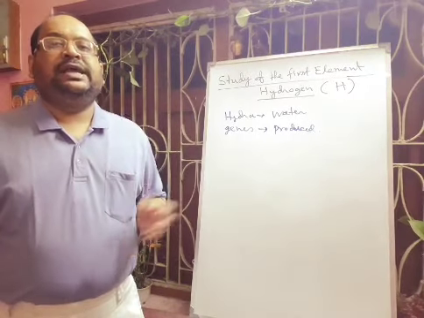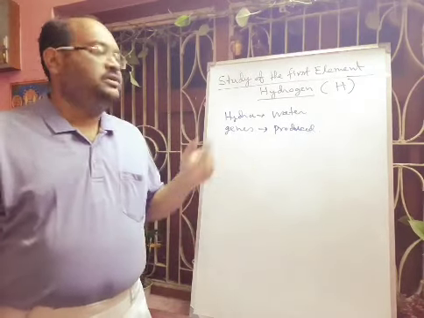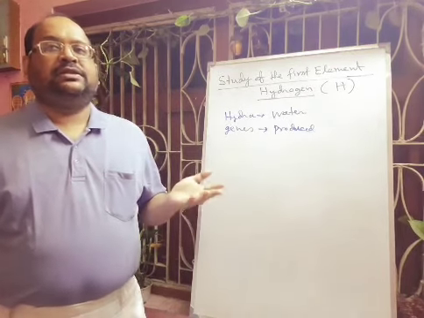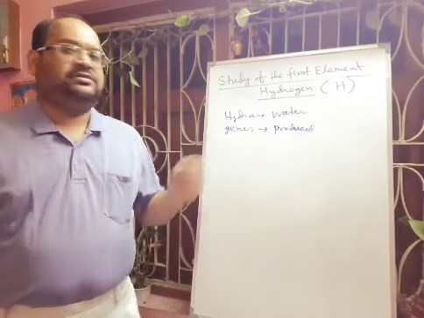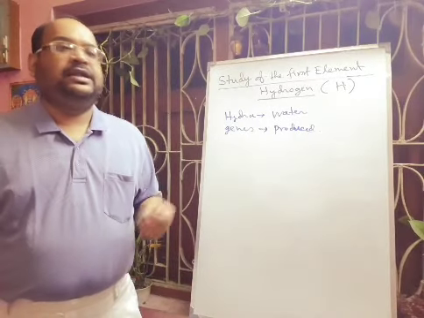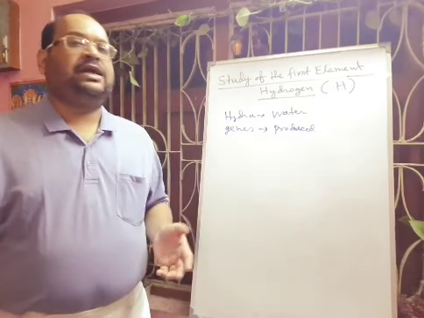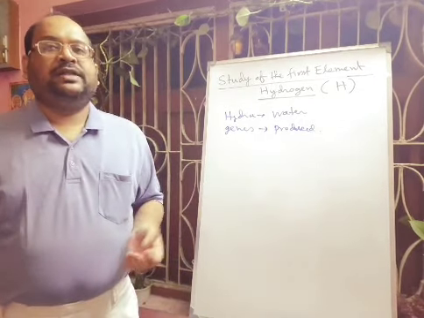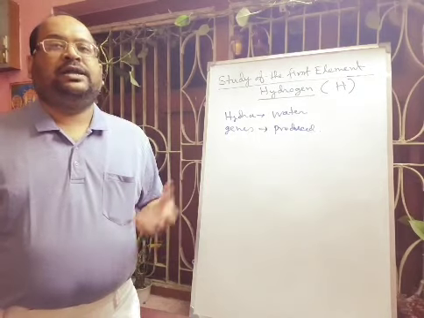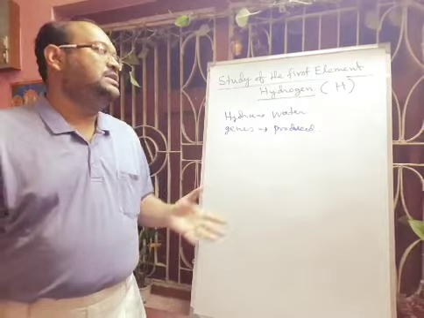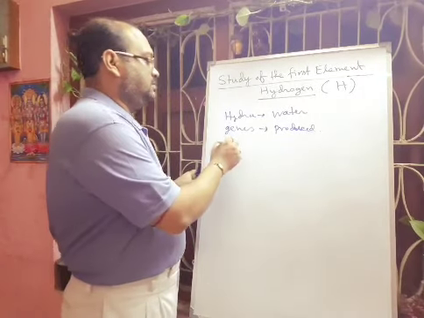Now Henry Cavendish prepared the hydrogen gas by the reaction of dilute HCl and zinc metal, and he named this hydrogen gas inflammable air. All of you know that hydrogen gas burns with a blue flame. That is why it catches fire, and that is why the name inflammable air was given to hydrogen. Next we will discuss the occurrence.